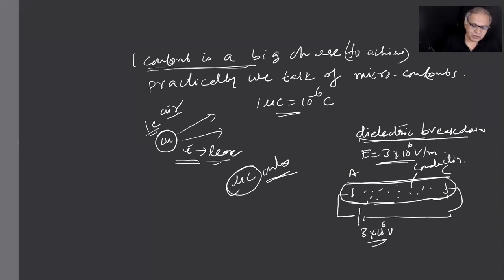What I was trying to tell you was that 1 coulomb charge is actually a very big charge to practically achieve on a metal body like this. I told you already, when do you say bodies are charged? Either you remove electrons from them or add electrons to them, right? Protons cannot be removed, protons cannot be added. They are inside the nucleus, tightly bound. So all electrostatics we deal with is that only.